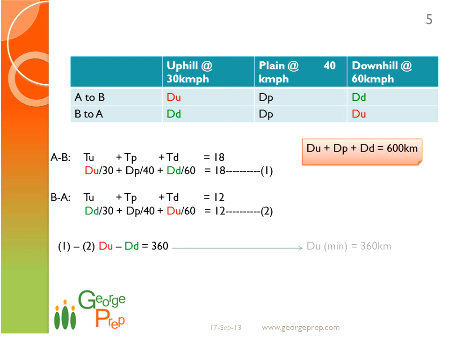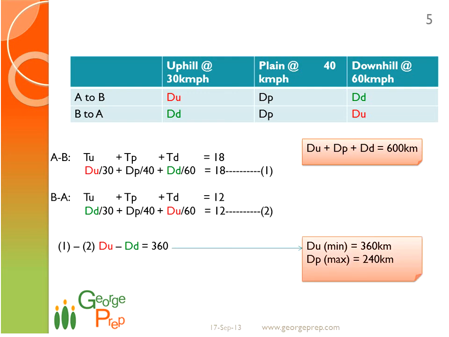That is the inference that we draw here. Now if the minimum value of du is 360, which occurs when dd is equal to 0, then dp will be 600 minus 360, 240. So when du is minimum, dp will take its maximum. So dp maximum will be 240 km. Now using these two, we can answer the questions.